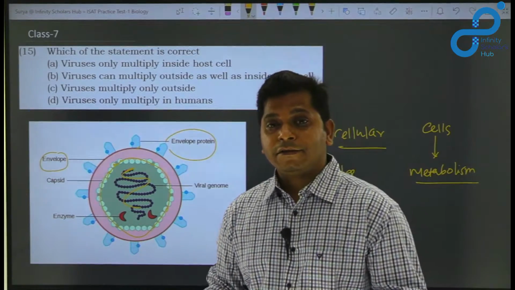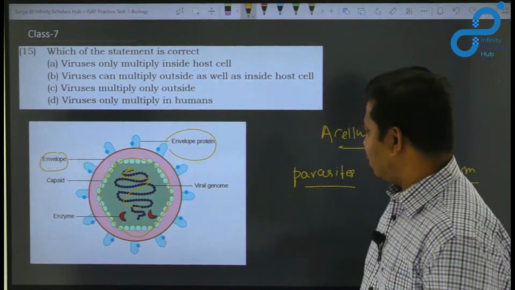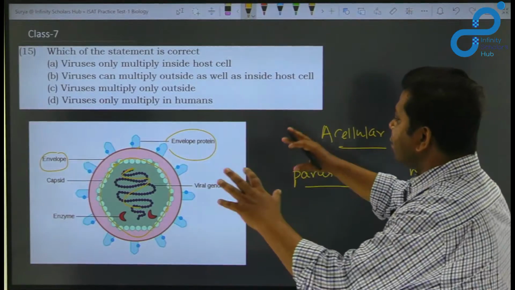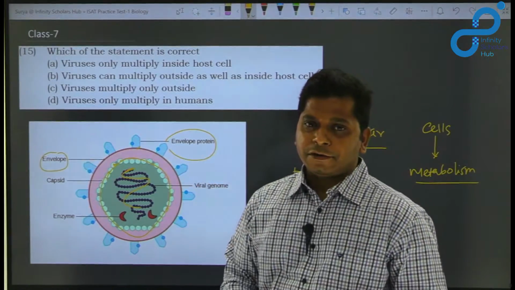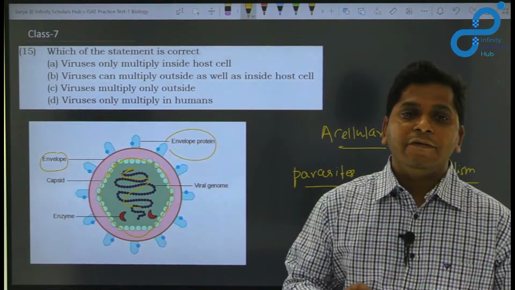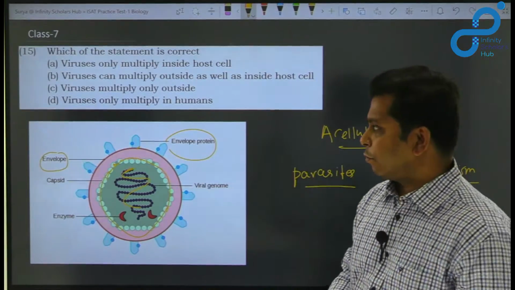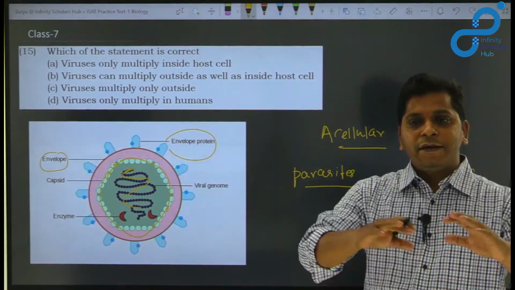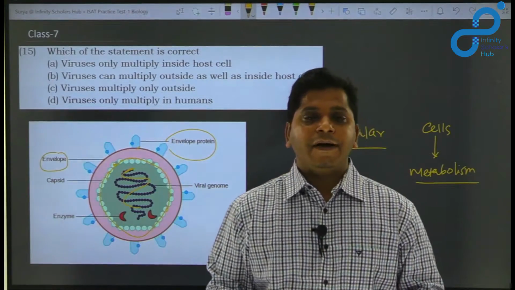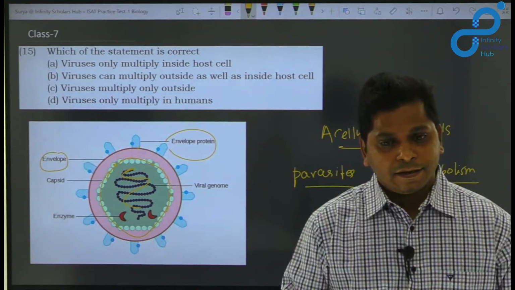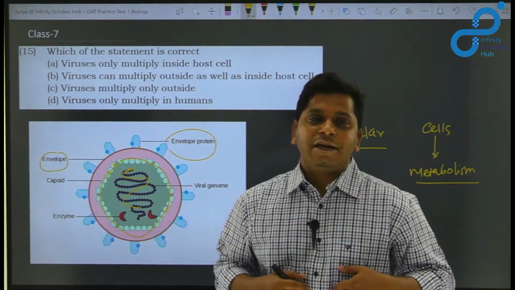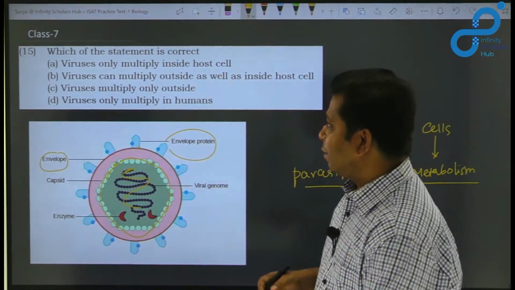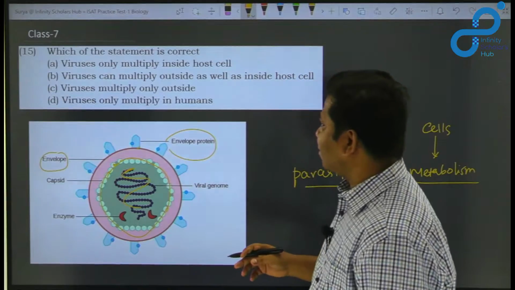There are some viruses which grow on bacteria also, right? So there are different kinds of viruses, but they always need a living host for their growth, and they cannot multiply outside. Outside the host cell, viruses are considered to be dead, but inside the host cell, they are considered to be living.